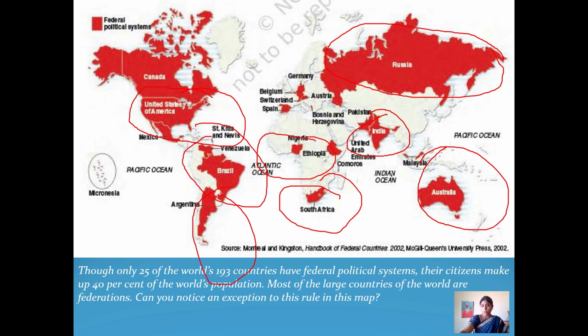So 25 of the world's 193 countries, including India, are following the federal political system, and these 25 countries consist of 40% of the world's population. The vastly populated nations feel federal government is the best form of government for their easy administration. So in India also we are following the federal form of government, children.